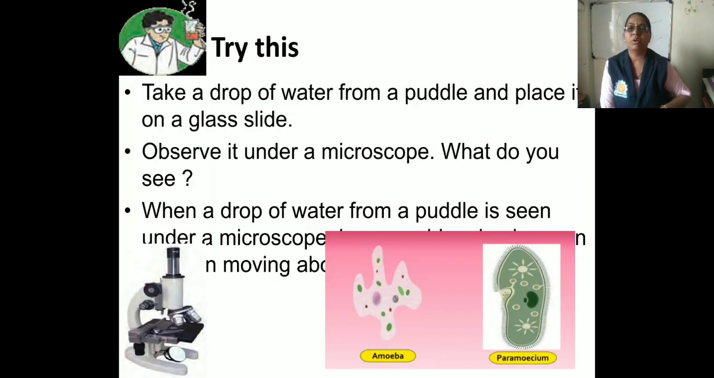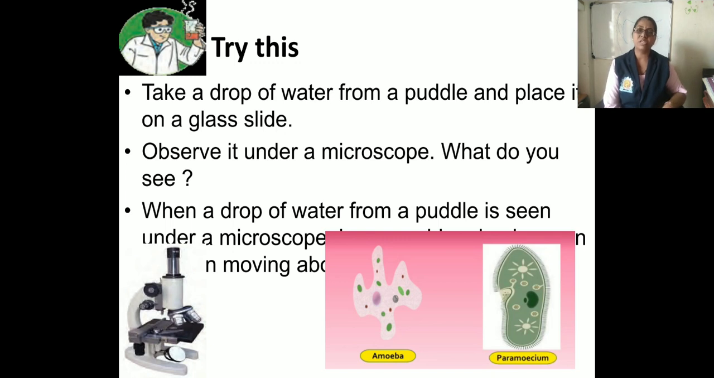So for that, do that experiment. Take a drop of water from the puddle, place it on the glass slide, and observe that glass slide under the microscope. You will see the continuously moving amoeba in that slide. The paramecium is also a unicellular animal, like the amoeba.